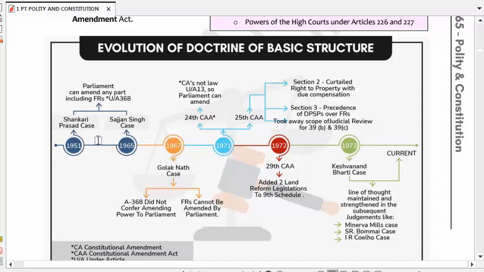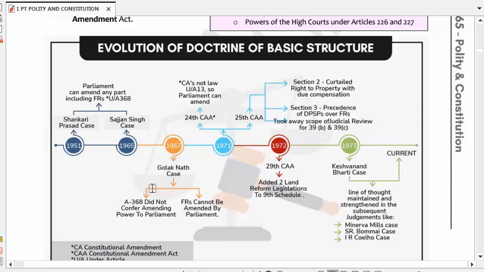In both cases, the Court held that Parliament can amend any part, including fundamental rights, under Article 368. Article 368 gives power to Parliament to amend any part of the Constitution. Further, we'll see how the amendment power of Parliament changed.